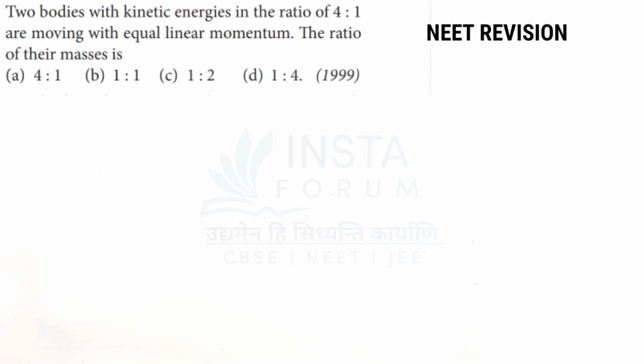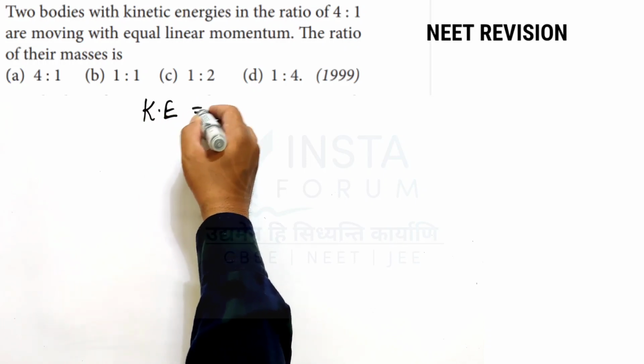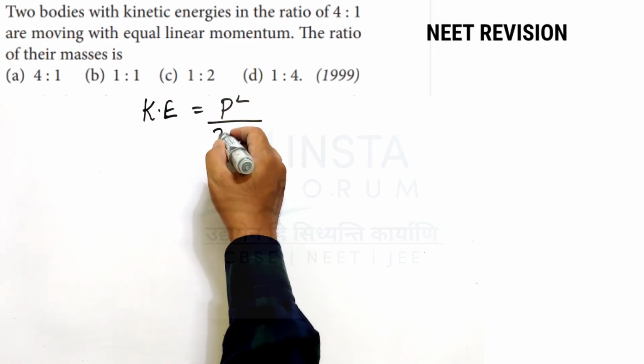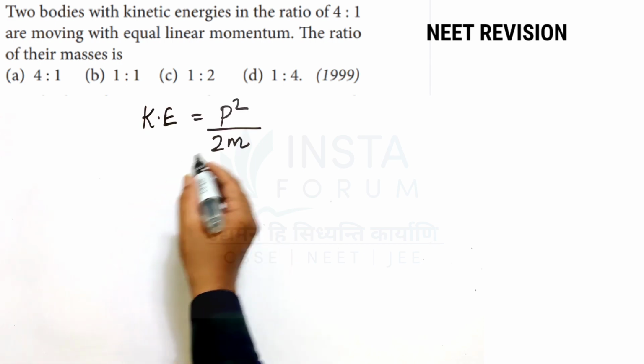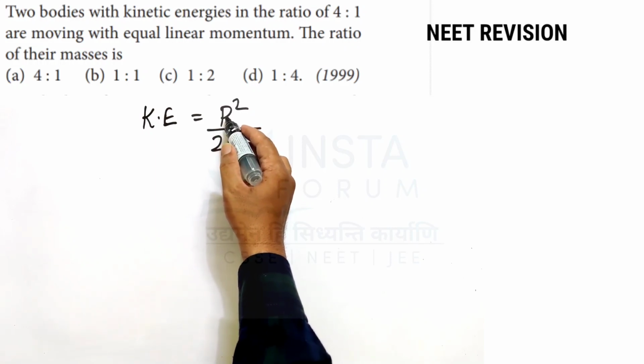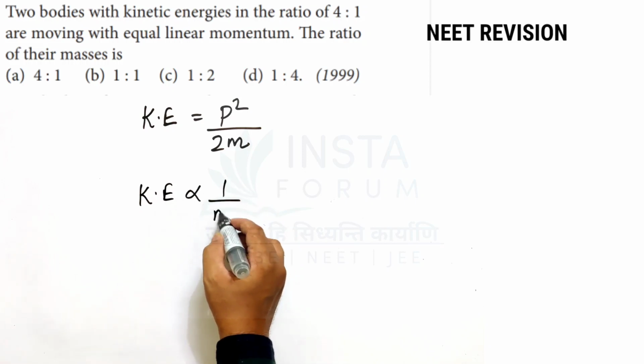The next question is: two bodies with kinetic energies in the ratio of 4:1 are moving with equal linear momentum. The ratio of their masses is? In this question we have to create a relation between kinetic energy, momentum and mass. We know K equal to P square by 2m. Now in the question it is given that momentum is constant, so you can neglect that. So KE is inversely proportional to mass.